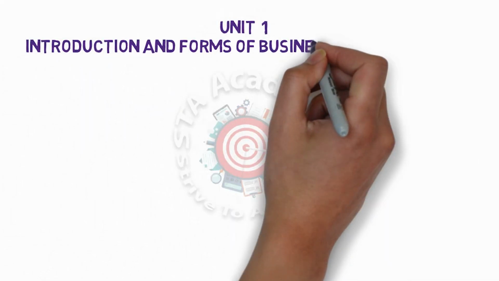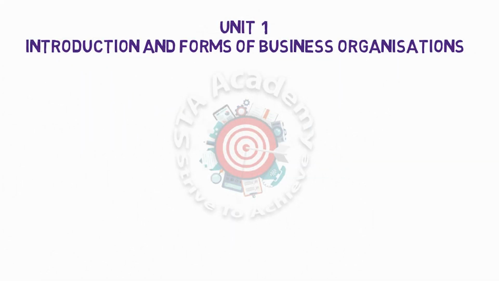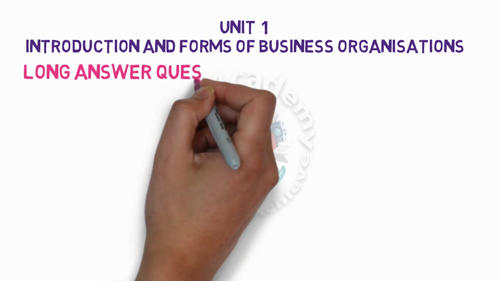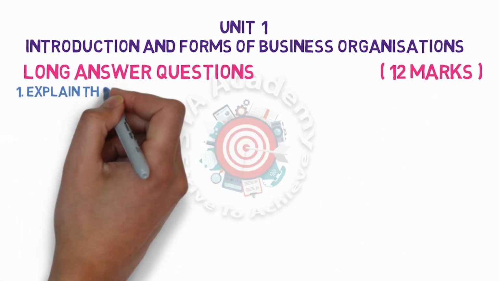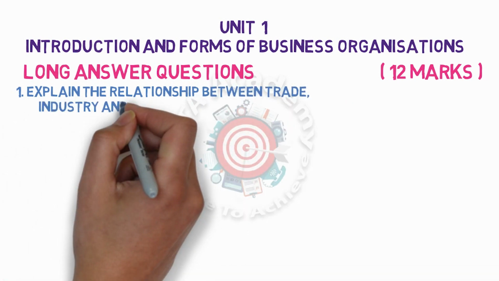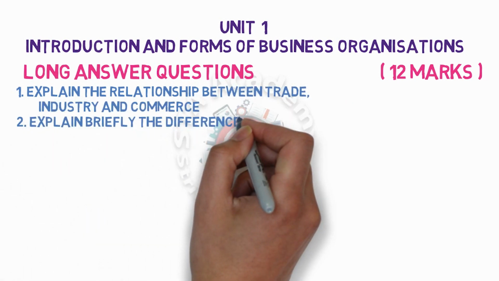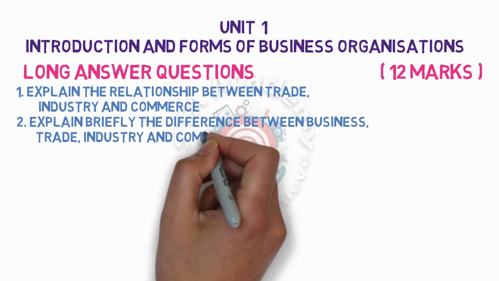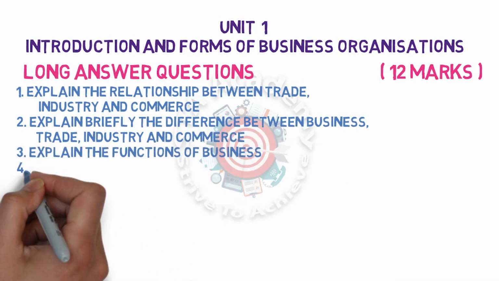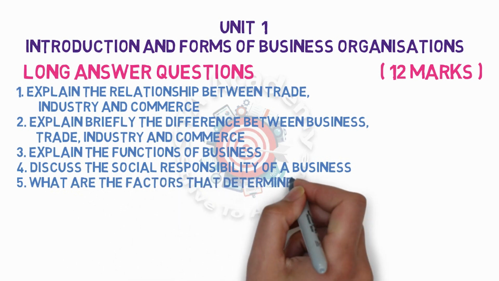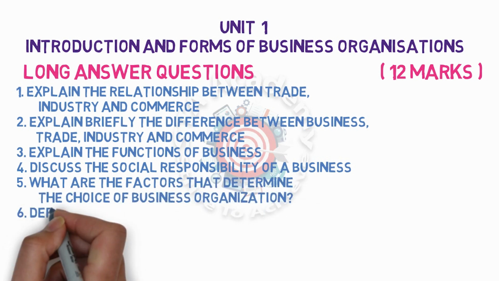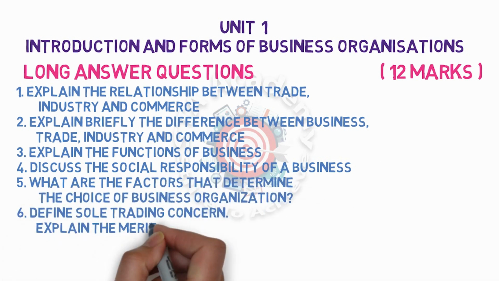Let us put some light on the LAQ questions of Unit 1. We know that each LAQ carries 12 marks. The first question is explain the relationship between trade, industry and commerce. Second is explain briefly the difference between business, trade, industry and commerce. Third is explain the function of business. Fourth is discuss the social responsibility of a business.